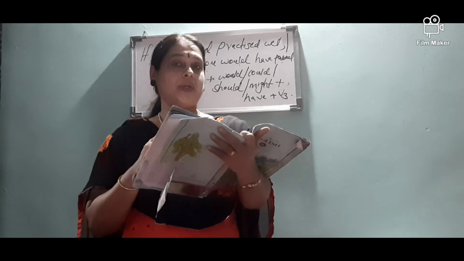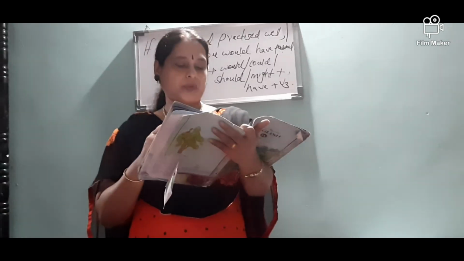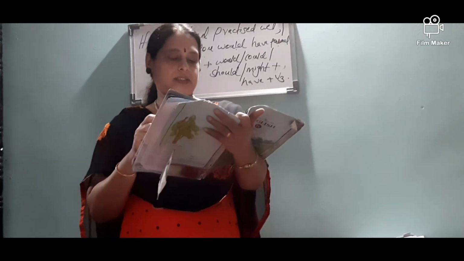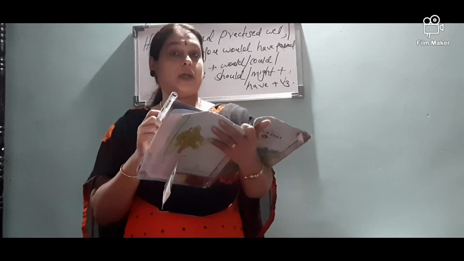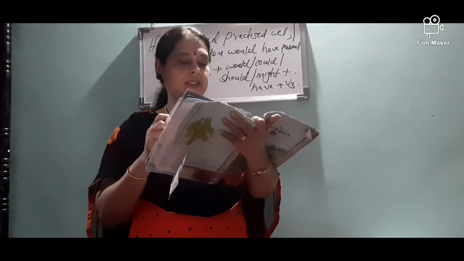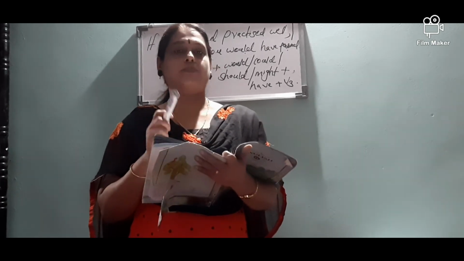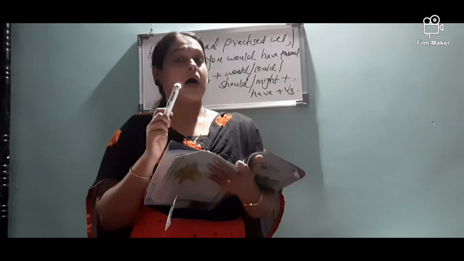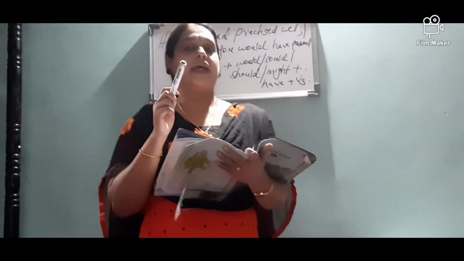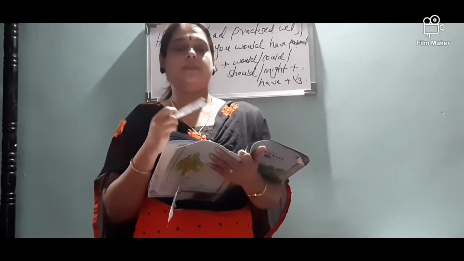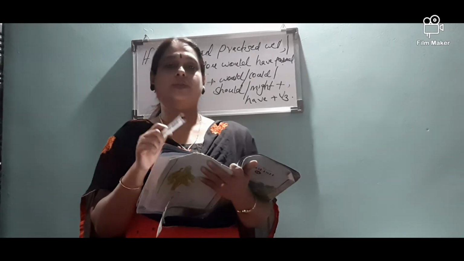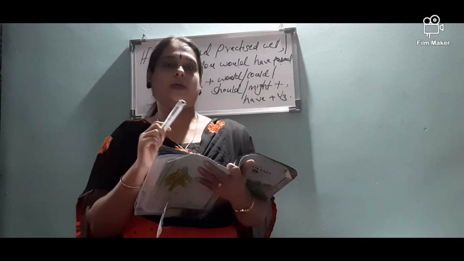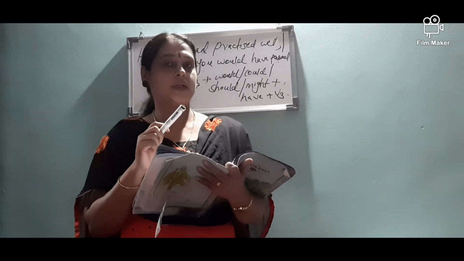Okay. Now, the last one. Tarun's brother says, if I had gone to the Nehru Stadium, yes, main clause will be, I could have encouraged my brother. I could have encouraged my brother. So that is the third condition. Okay. Is it clear to you, children?